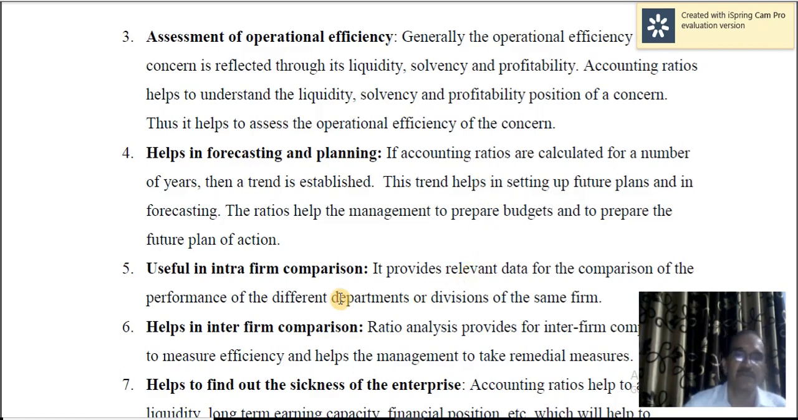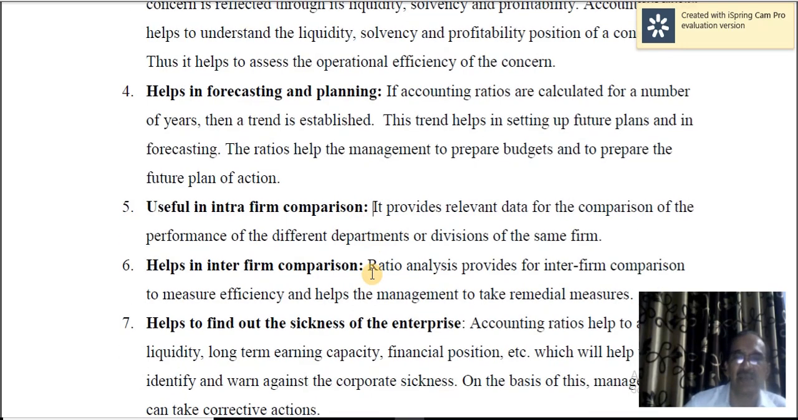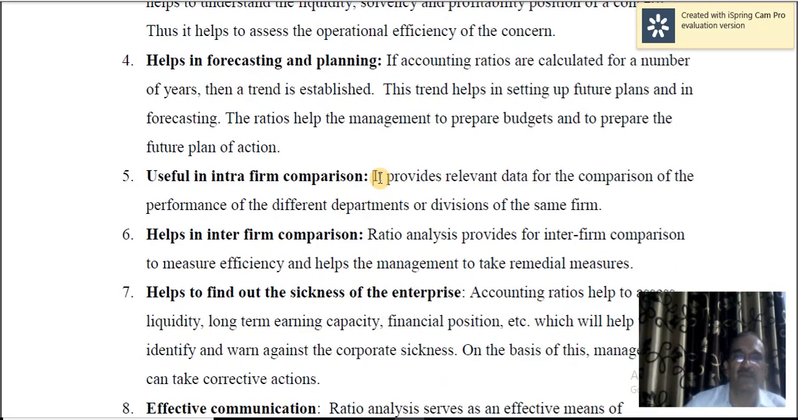Useful in inter-firm comparison. So I already told you ratios are very helpful for inter-firm comparison, intra-firm comparison. You can compare the performance of different departments or divisions of the same firm. If there are many departments doing the same job or similar job, the performance of different departments can be compared, and then you can arrive at a conclusion as to how different departments are performing.